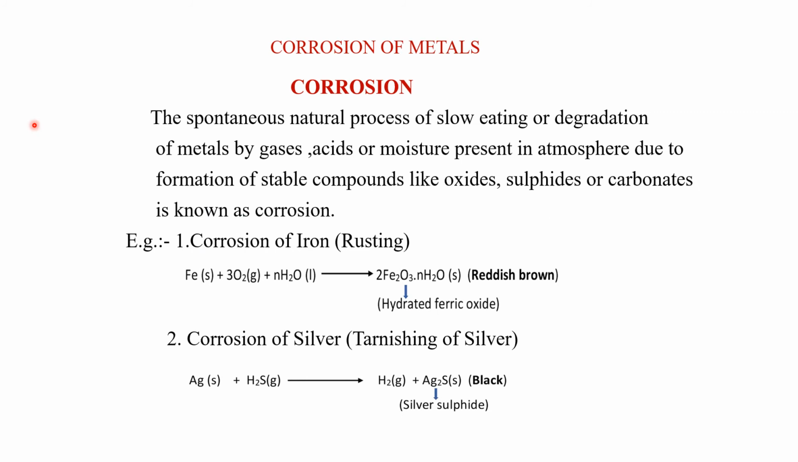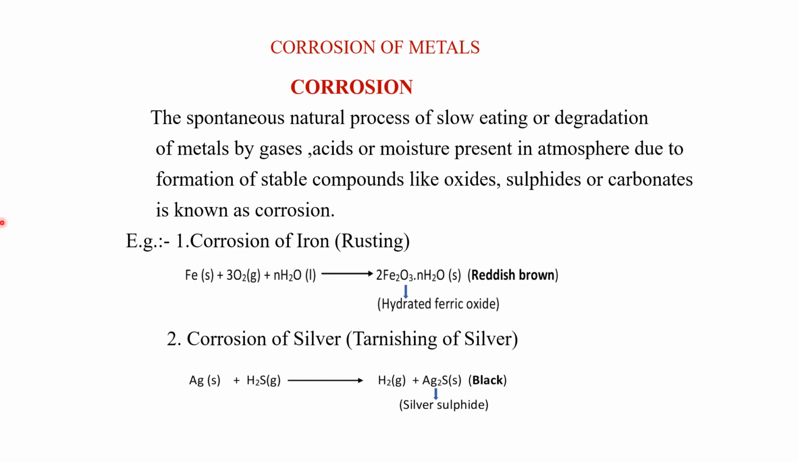Okay, now let us come to the next topic, corrosion of metals. This corrosion of metals we discussed in the very first chapter, Chemical Reactions and Equations. So let us see what corrosion of metal is. The spontaneous natural process of slow eating away or degradation of metal by gases, acid or moisture present in the atmosphere, due to formation of stable compounds like oxide, sulfide and carbonate, is known as corrosion. So corrosion means wastage of metal.